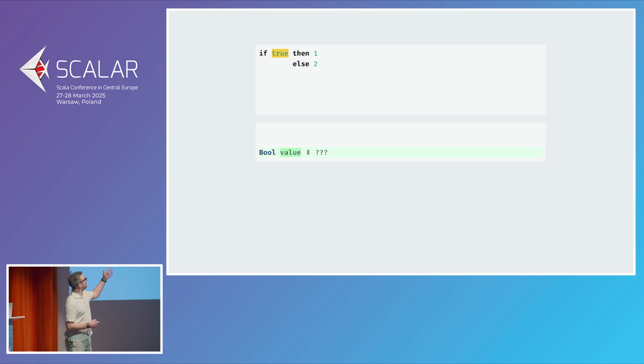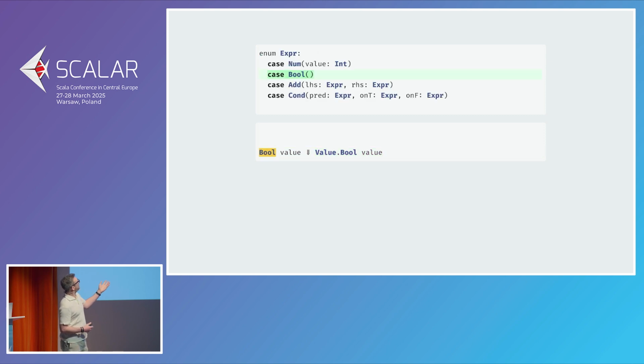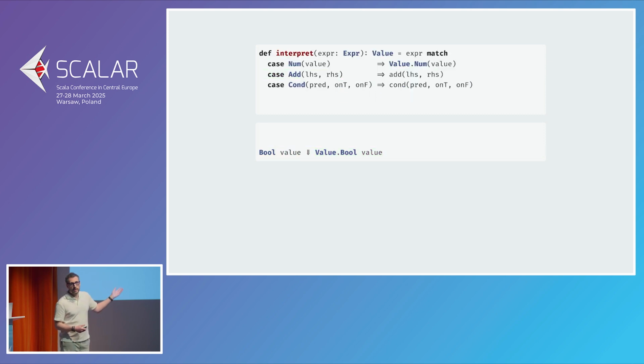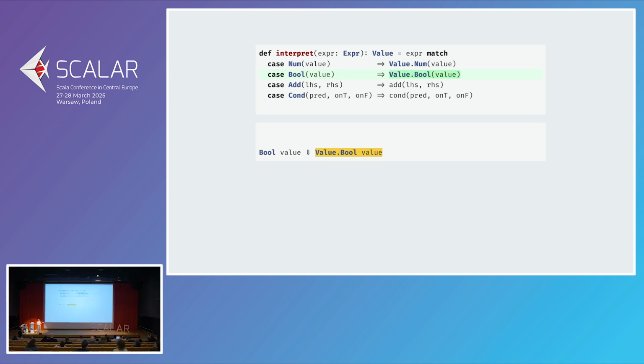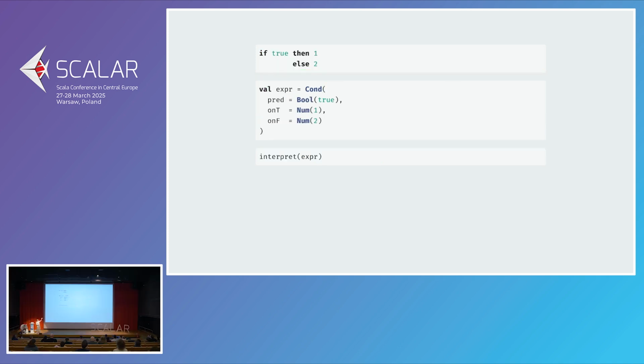Boolean wraps a value, and when we encounter it, it interprets to a value.bool. We need a new term in our AST, which just wraps the value, and the interpreter just writes itself, doesn't it? Okay, so we have conditionals. We can write our thing that says, if true, then 1, else 2, and that interprets to 1, exactly as we wanted. So far, so good.